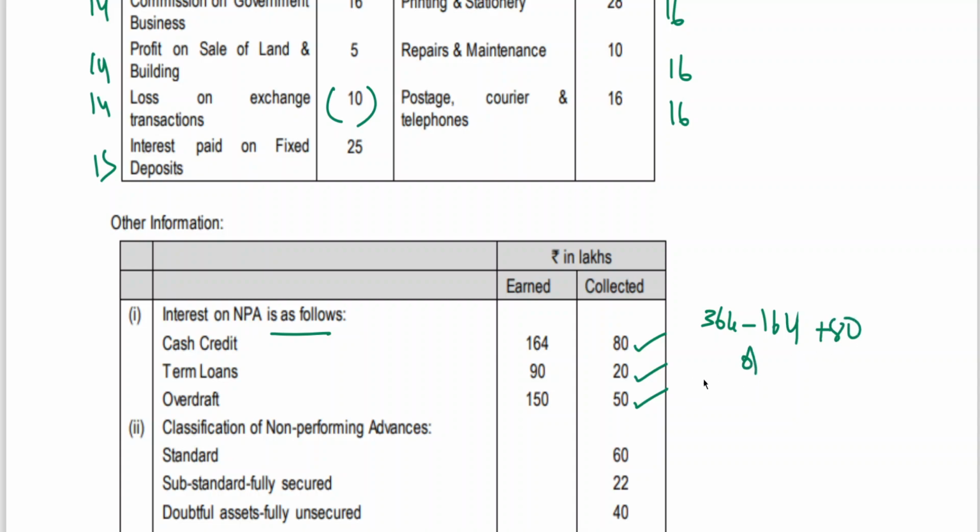Alternatively, we can do one thing: 364 includes 164, no? It is to be subtracted, and 80 is to be added. 164 minus 80 is 84, and 84 we can subtract. You will get the same amount, you can check if you want. I'll repeat once again. This earned amount is 164, no? Out of 164, how much has been collected? 80 has been collected. 164 minus 80, how much excess is it showing? 84.